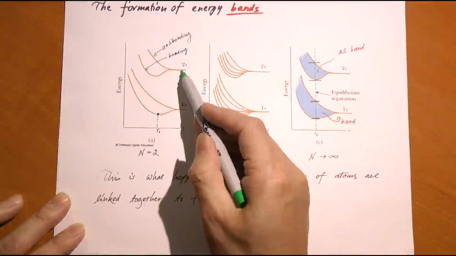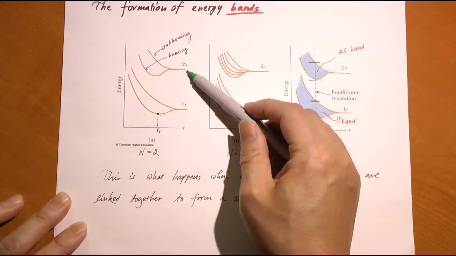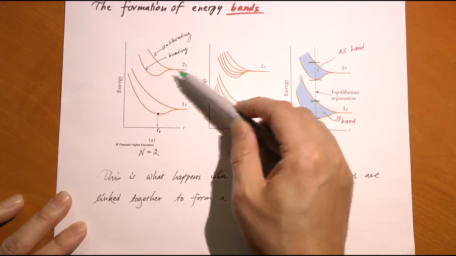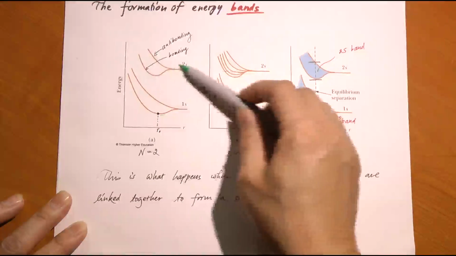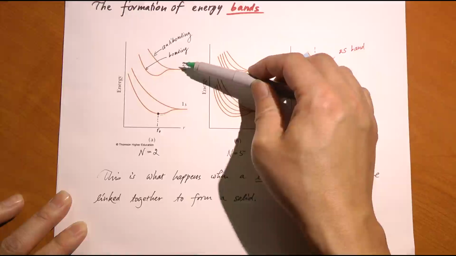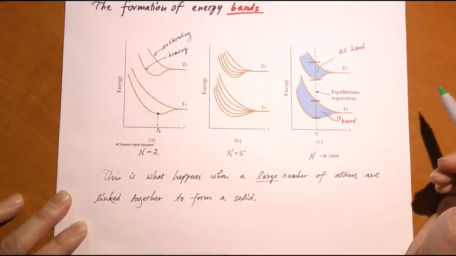Similarly, you can write the splitting for the 2s orbital. They have the same energy level from each atom, and then you have the bonding case and the anti-bonding case. In the case of hydrogen, of course, these two 2s levels are empty because there are no electrons there.